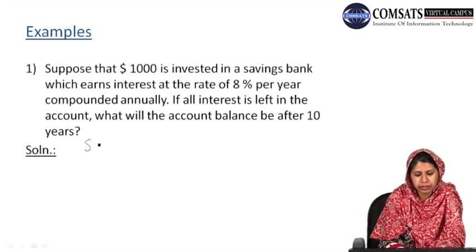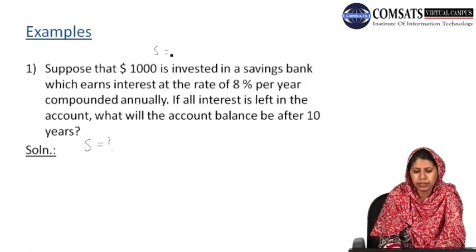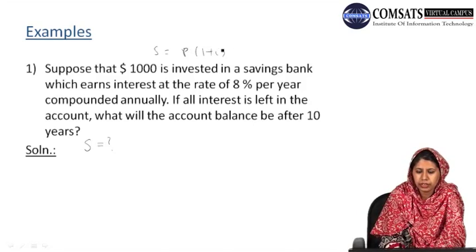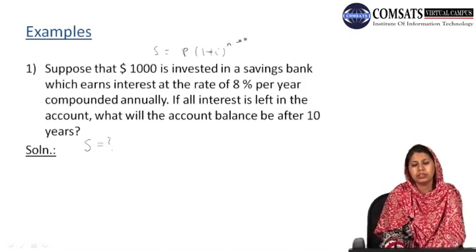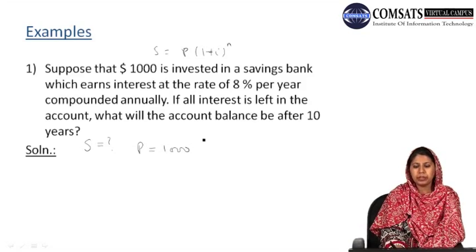We are asked to find the value of S. To find the value of S, we need the information about the principal amount, the interest rate, and the number of compounding periods. If we read our given data carefully, $1,000 are invested, so our principal amount is 1,000